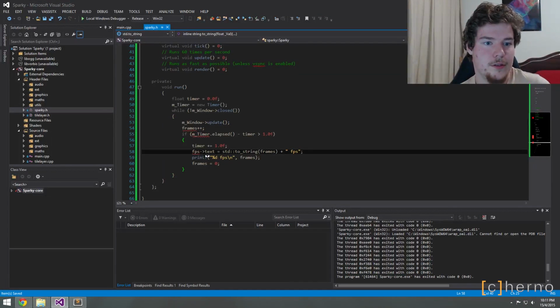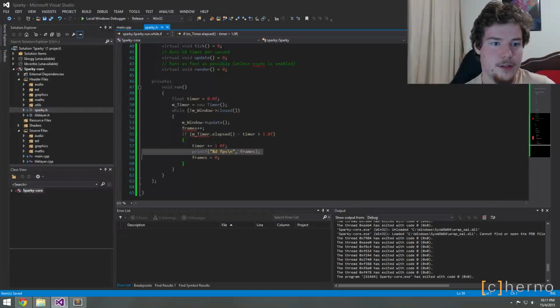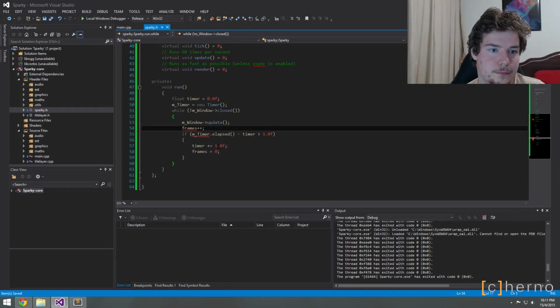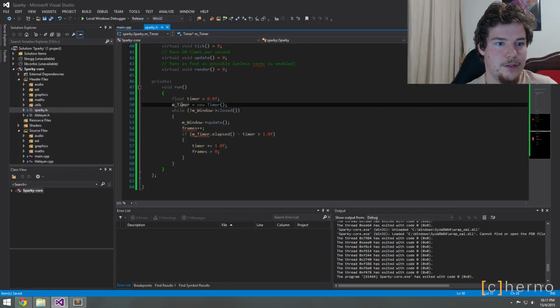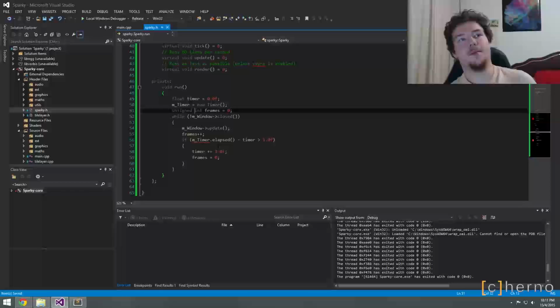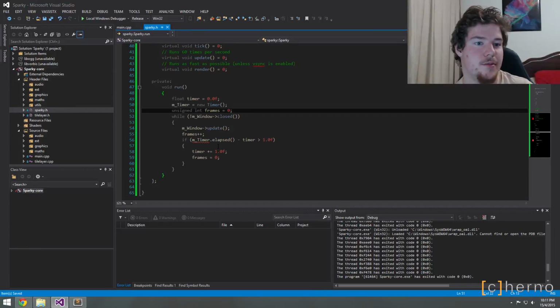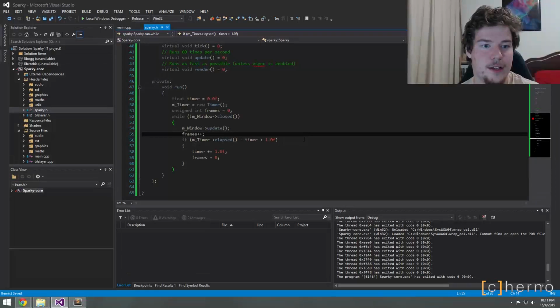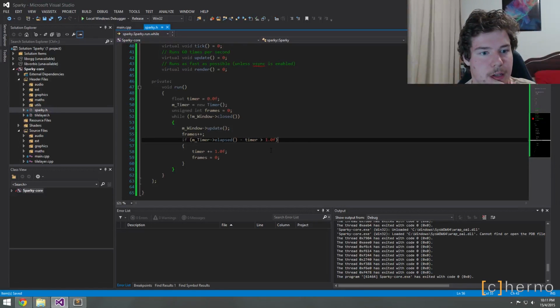Okay, cool. We need to have an unsigned int frames. I might actually just make a typedef called uint, which is unsigned int. I haven't done that thus far though, so I'm probably going to avoid doing that. Okay, so there we go.